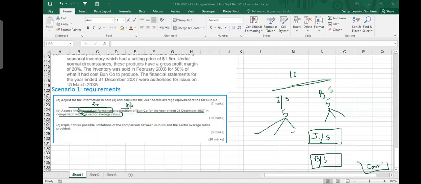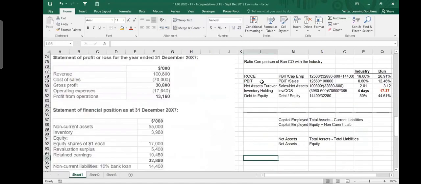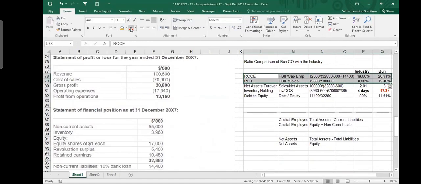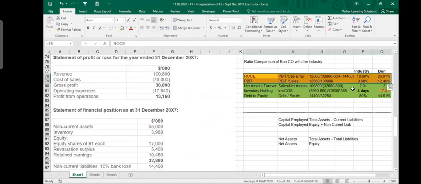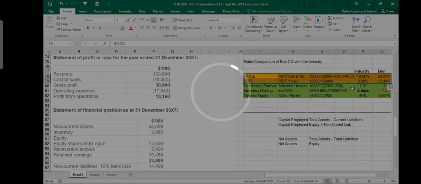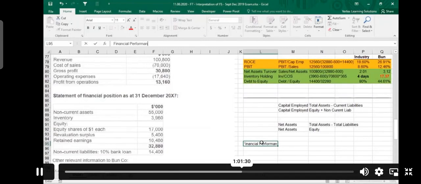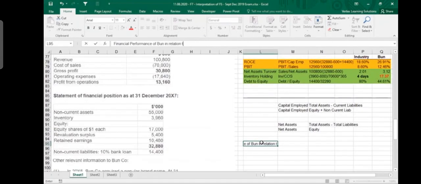So if you talk about the income statement, where do I start? I know that these 2 things are related to financial performance, and these 3 things are related to financial position. So I'm going to speak about these 2 things first. In the paragraph first, when I'm talking about financial performance, we would say financial performance of one in relation to the industry.